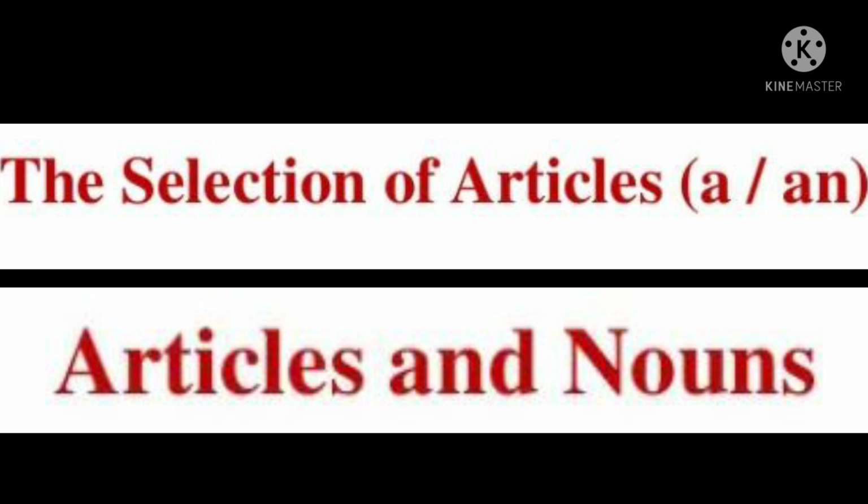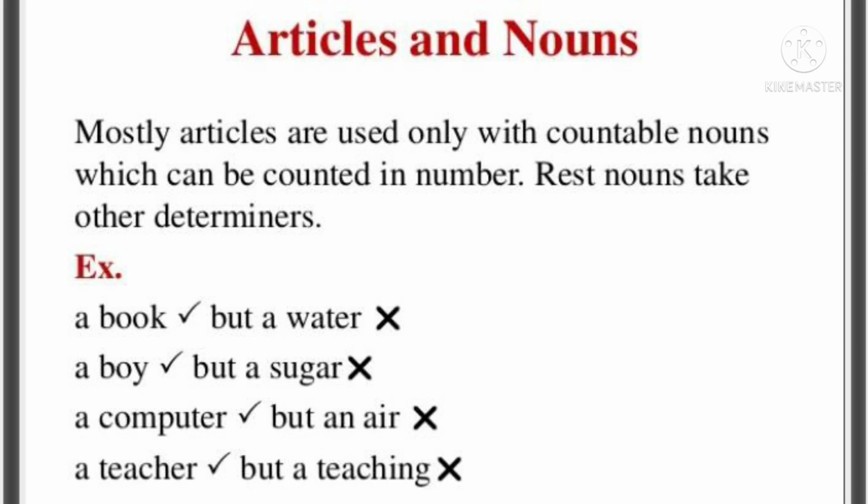Articles and nouns: articles are mostly used only with countable nouns, which can be counted in number. The rest are uncountable nouns. Means a book, but not a water; a boy, but not a sugar; a computer, but not an air; a teacher, but not a teaching.